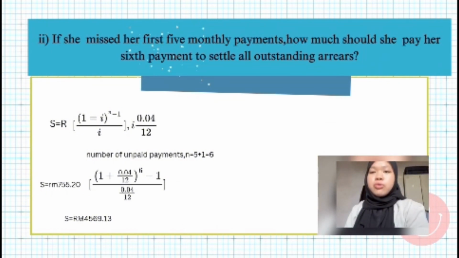The formula that we use for question C Roman 2 is S equal R in bracket 1 minus I divided by I. The I is 0.04 divided by 12. So we put the information inside the formula. We get 4,569.13.